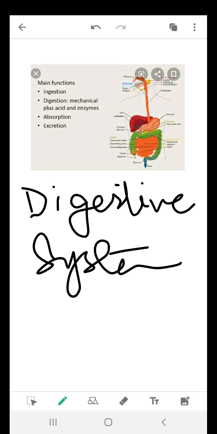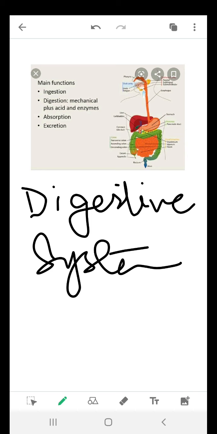Then, moving ahead, what is digestion? First, we need to know. The conversion of complex food substances into simpler substances is called digestion. As you all are aware, protein, carbohydrate, fats are the complex food substances. They cannot be absorbed or used by your body until your body converts them into the simpler form.